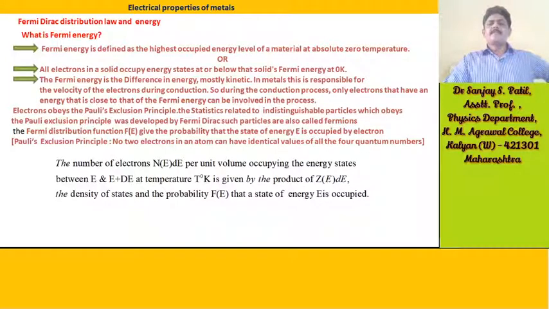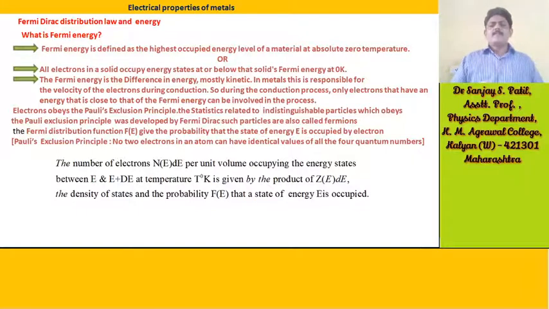The Fermi energy is the difference in energy, mostly kinetic energy. In metals, this is responsible for the velocity of the electrons during conduction. So during the conduction process, only electrons that have an energy close to the Fermi energy can be involved in the process. Electrons obey the Pauli exclusion principle. The statistics related to indistinguishable particles which obey the Pauli exclusion principle was developed by Fermi-Dirac. Such particles are also called fermions.